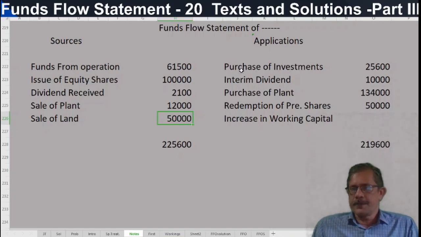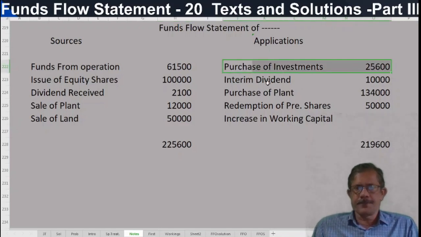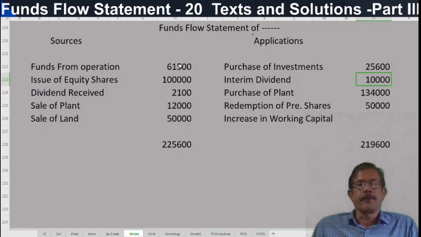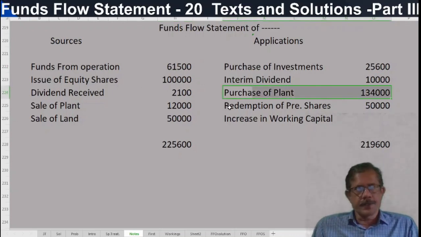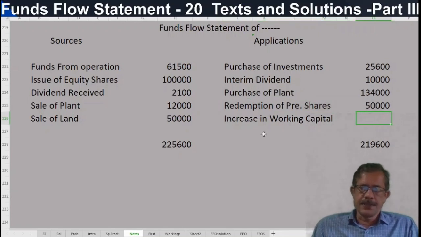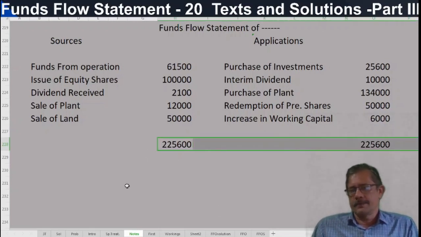Then purchase of investments 25,600. We got the balancing figure. Interim dividend is given as an additional information. This 10,000 is shown as an application and as well as funds from operation is increased by 10,000. So tallied. Purchase of plant 1,34,000. Redemption of preference shares 50,000. So the balance treated as increase in working capital. Our increase in working capital was 6,000 rupees. We prepared a schedule. You prepare a schedule of changes in working capital in the usual format. Fine. Okay.